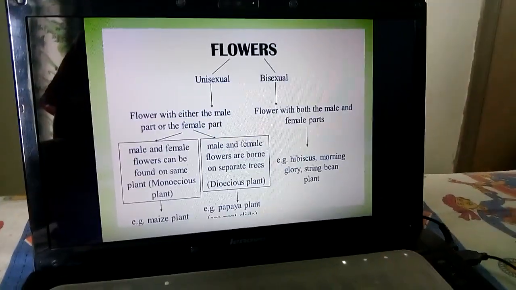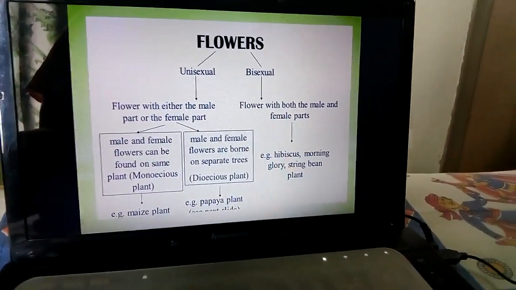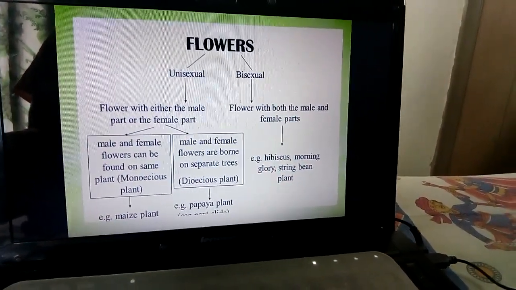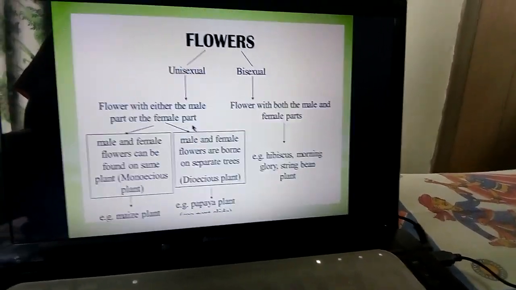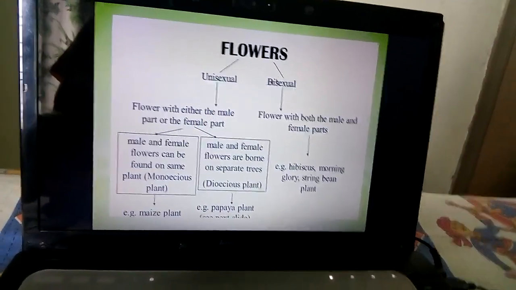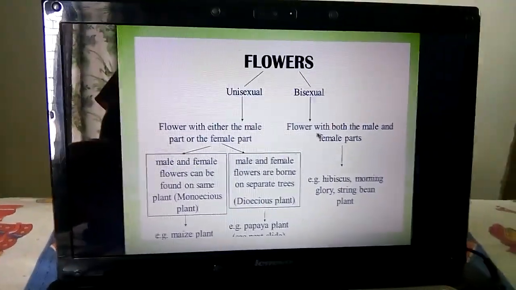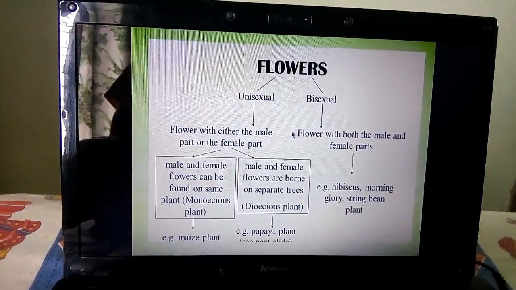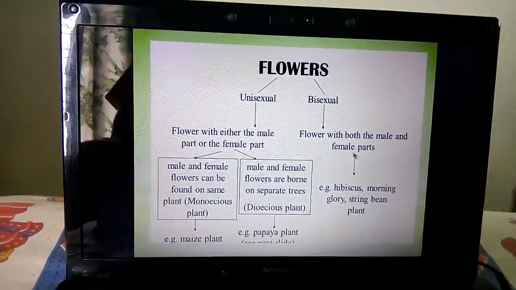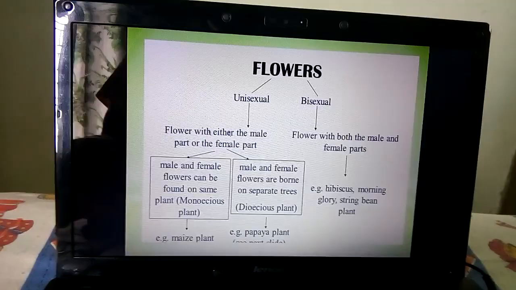It means in a unisexual flower, the flower bears only one of the essential organs, either male or female. In the case of a bisexual flower, both the male and female parts are present.